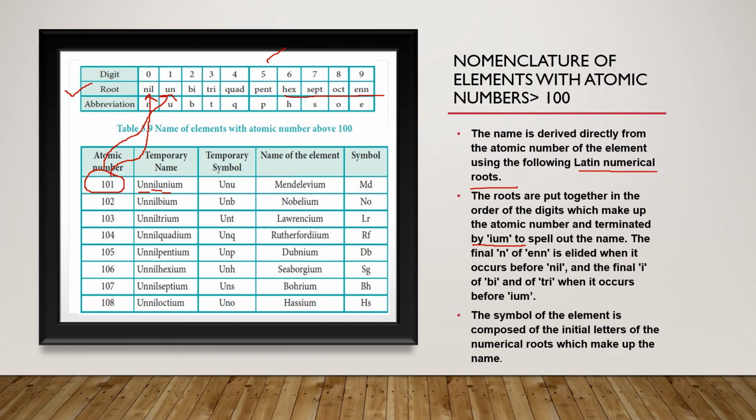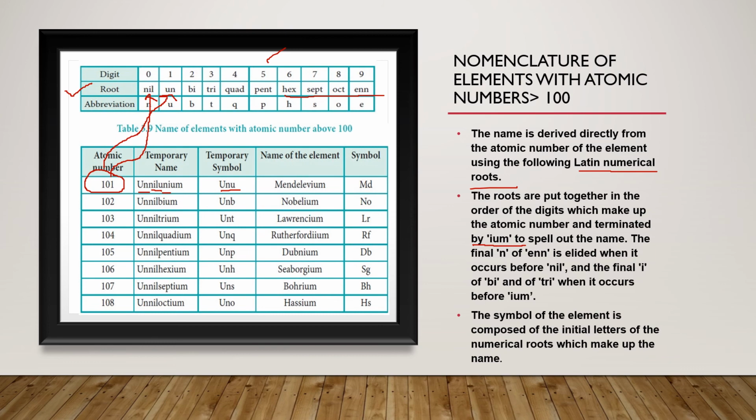These are the roots I have used, and the ending will be ium. As I have told you, I have added ium at the end, so its name will be unnilunium. And for the symbol, you use the first letter of each root: for un you use U, for nil you use N, and for un you again use U. So this is the symbol for 101.